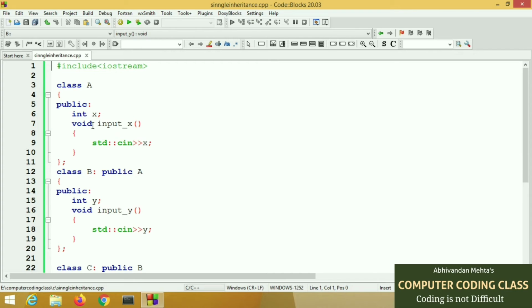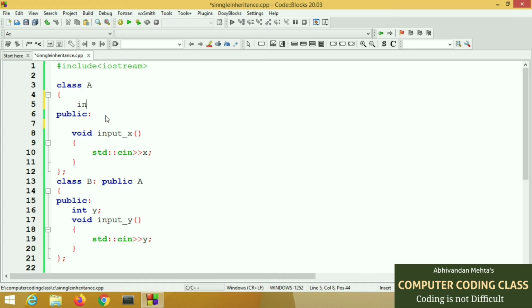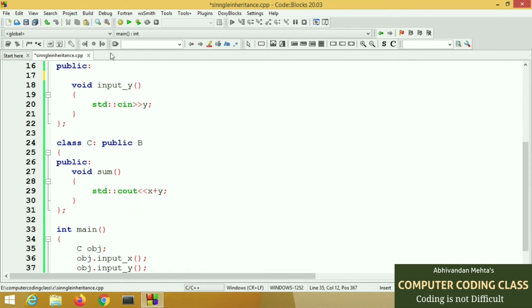Here we declared all our data members in public mode. That is against object-oriented technology. In OOP we must declare our data members as private members. By default all the members of a class are private, so we declared both x and y in private mode. Now these members are private, so they cannot be inherited. So we will make changes in our functions.